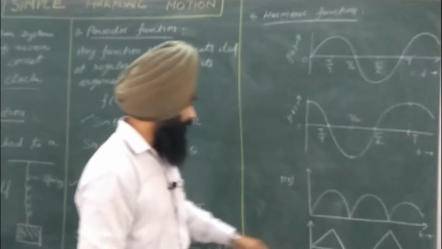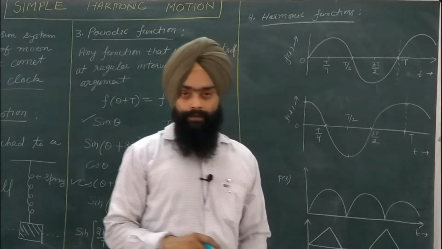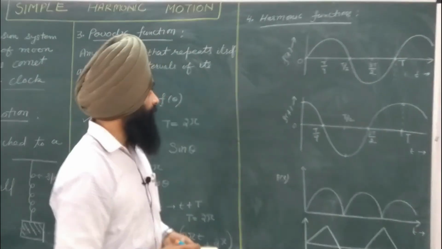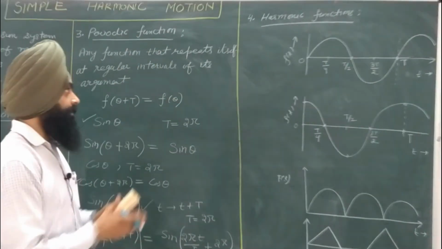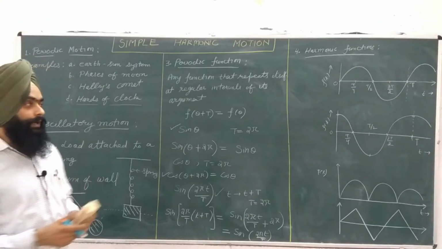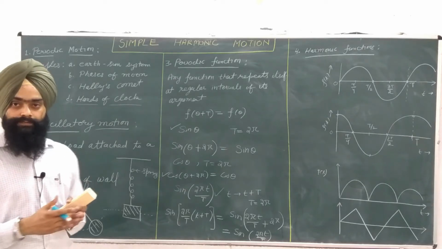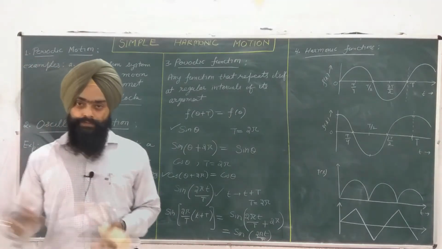Similar is the case of this sawtooth wave. This wave repeats itself after a regular interval of time, but it is not sinusoidal in nature, so this cannot be considered as the harmonic function. So these are all the basics about the simple harmonic motion. Now we will switch towards the equation for the simple harmonic motion and its solutions.